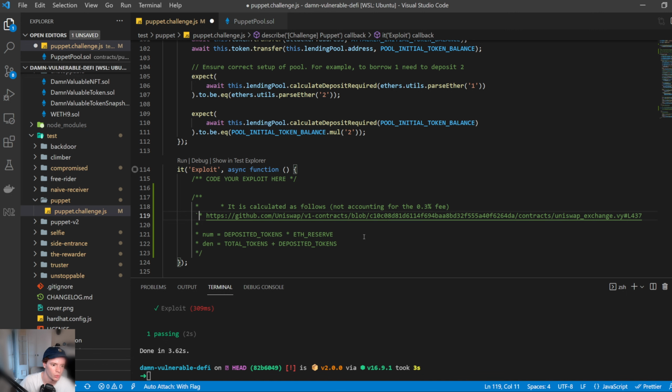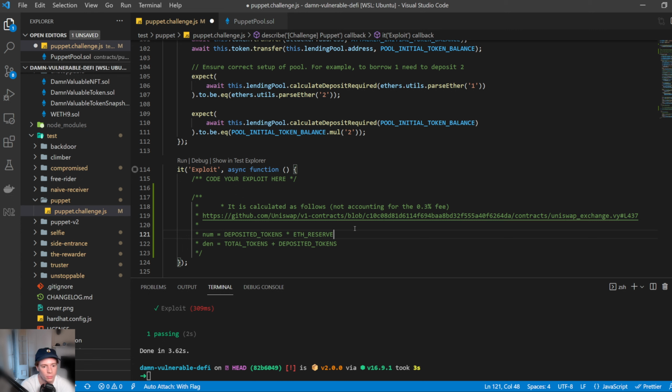Here's what's going to happen. When I put my tokens in, I want to put in 1,000 DVT tokens. This is going to set the amount in the reserve to be 1,010. The ETH balance is not going to change because it's going to stay at 10 ETH. And the important thing to note is that the calculation, as in the ratio between the two, is done after the deposit, but before the withdrawal.